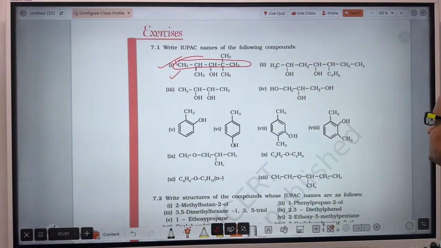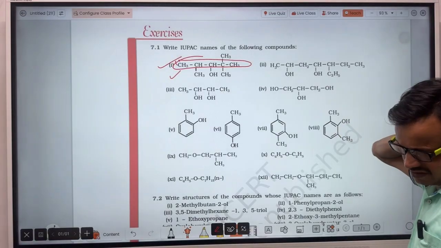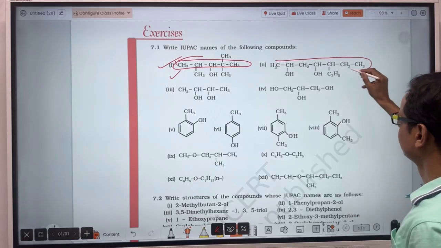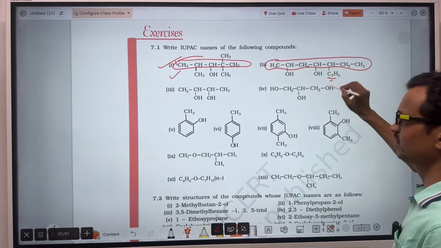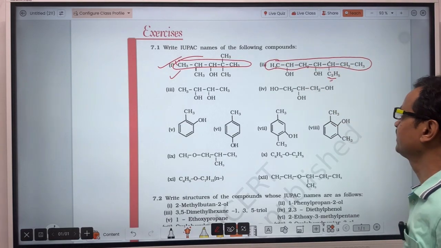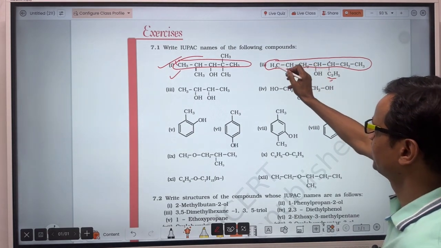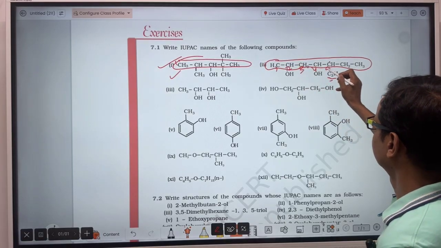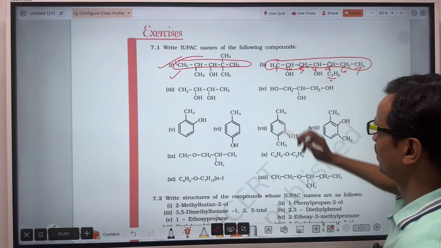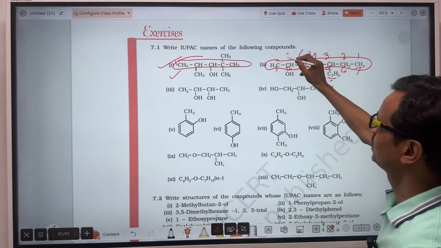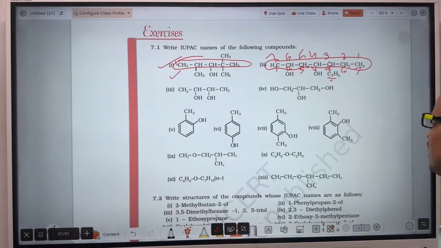Now watch this compound here. You can solve this also, but I am giving you some hints. This will be the longest carbon chain, either this way or that way. Then you will have to do numbering. If you number from left to right, then OH will be at second position. When you number from right to left, you get OH at fourth position. So better you do the numbering from left to right.